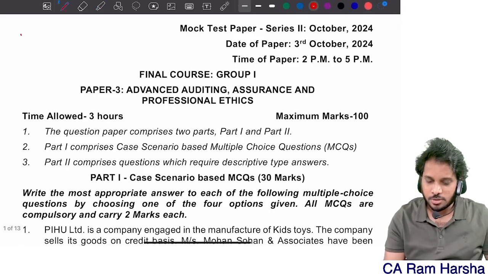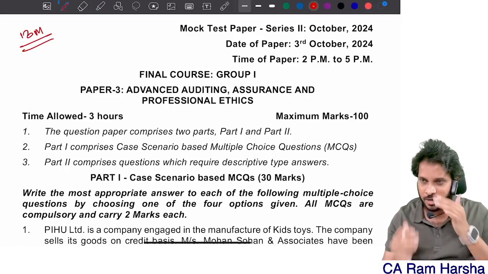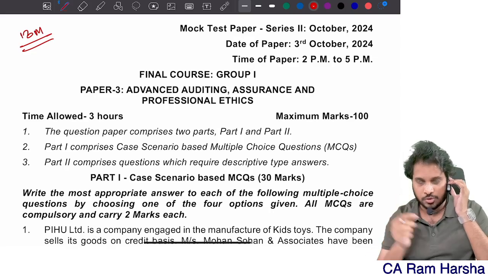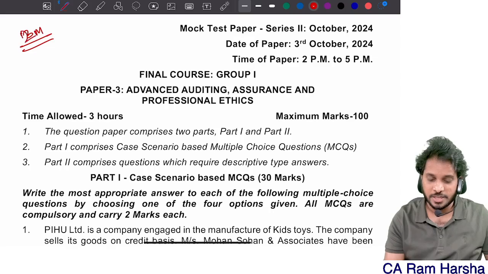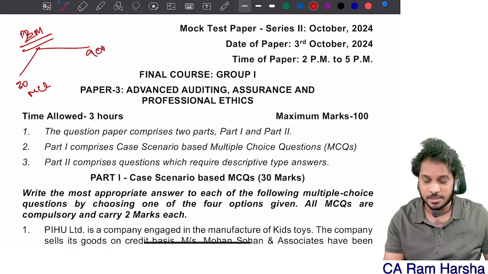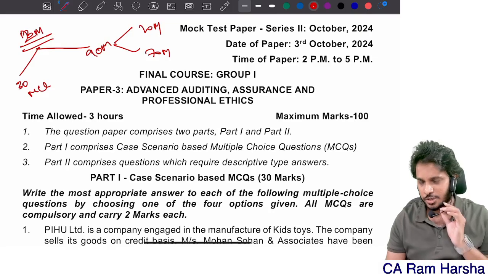As I already told, the entire paper is for 120 marks. First you watch MTP1, those of you who didn't watch, then watch MTP2. 120 marks. Then 30 marks is for MCQ and 90 marks is for descriptive, where you will have 10 to 20 marks choice and 70 marks you need to attempt.